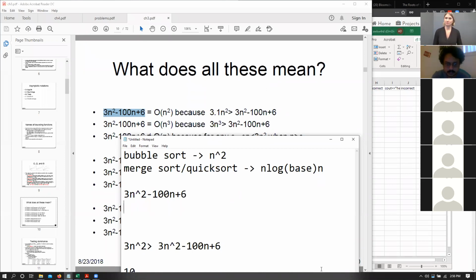So what I'm asking is, essentially, is 2n squared always going to be greater than this equation? No. Okay, more or less no. Tell me a case. Okay, thank you, Matt. So tell me a case. Why do you say no? Why do you say yes? I mean, when is the case where 2n squared is going to be larger than 3n squared minus 100n plus 6?